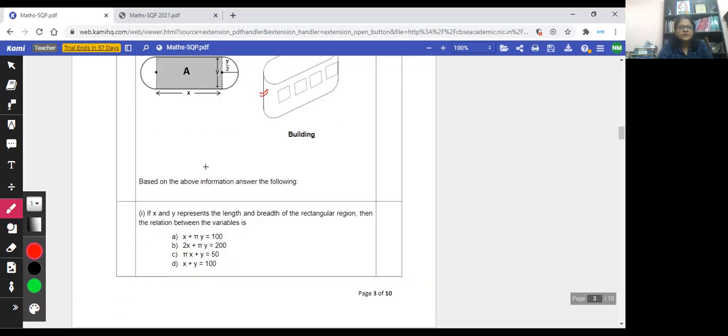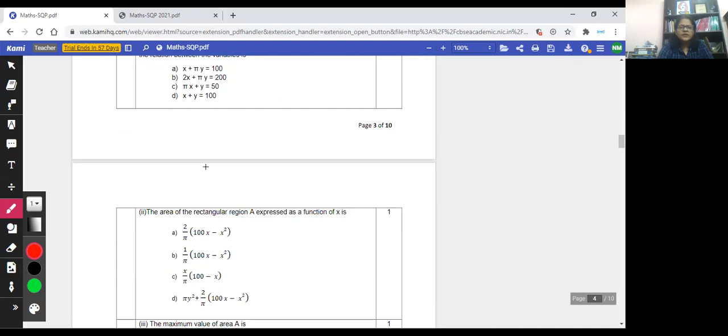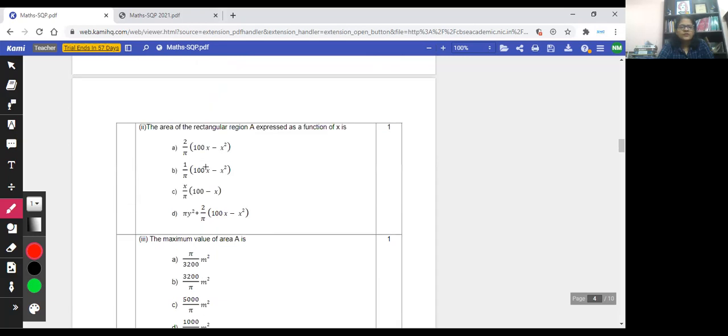Similarly, the second part: the area of the rectangular region A expressed as a function of x. Whenever you have the relation between x and y, the area is length into breadth, that is x into y. So you need the area to be a function of x. You can replace y using whatever relation x and y have. So this is also not difficult.